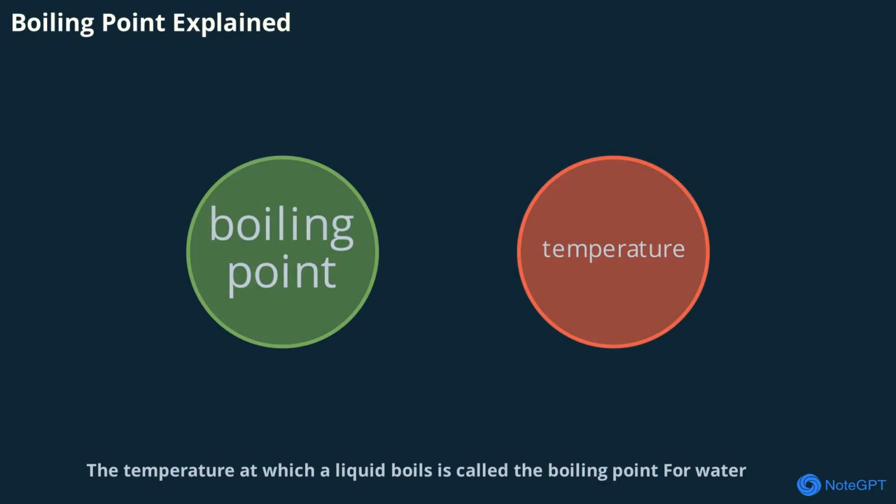The temperature at which a liquid boils is called the boiling point. For water, this is 100 degrees C. At this temperature, the particles in the liquid have enough energy to break free and become gas. The boiling point is different for every substance, and knowing it helps us understand when liquids will turn into gases. This concept is essential in chemistry and everyday life.